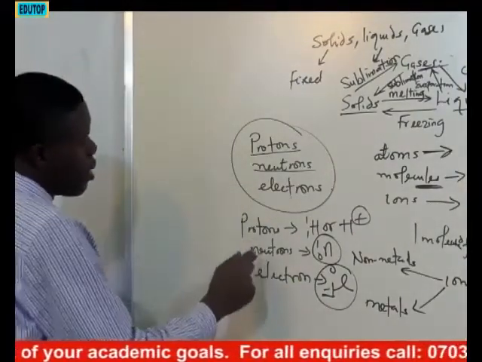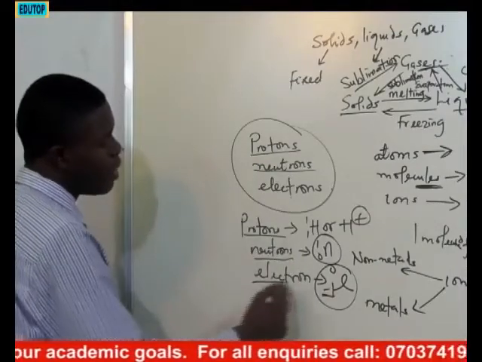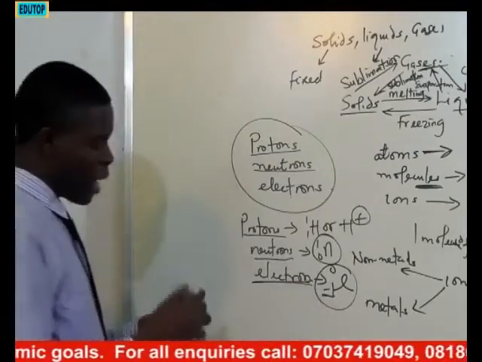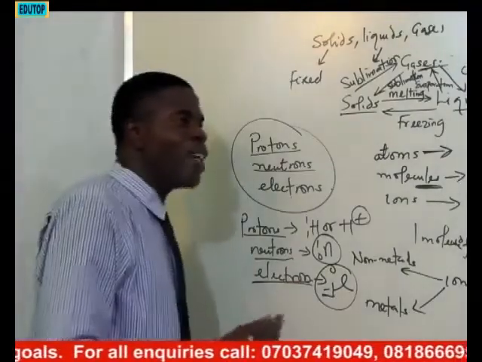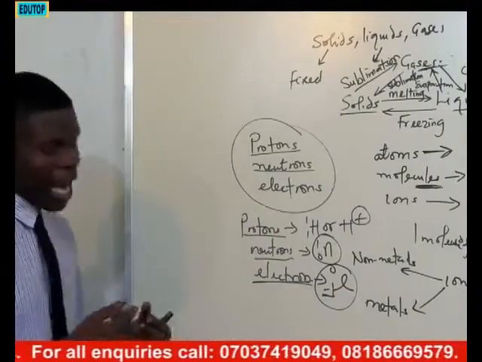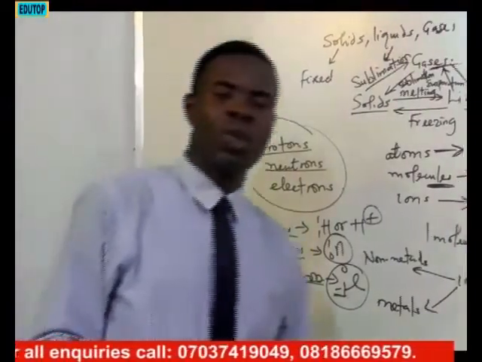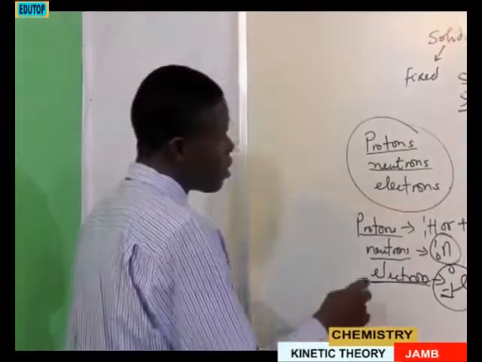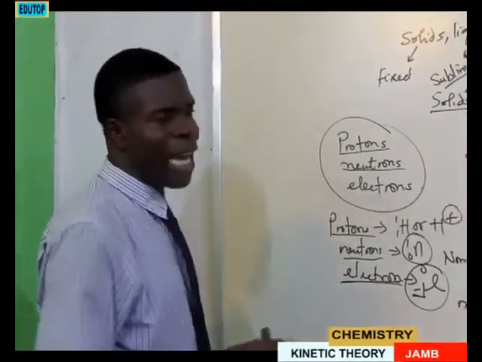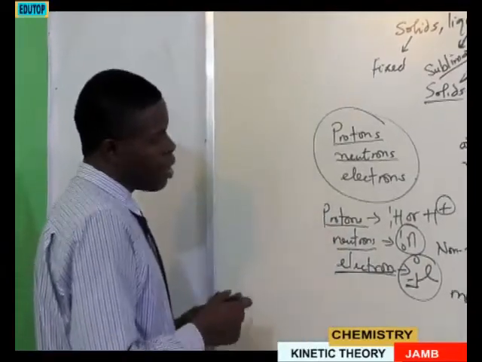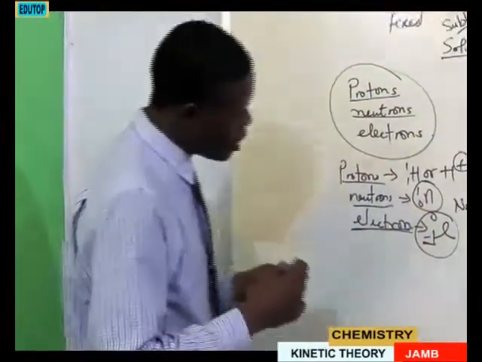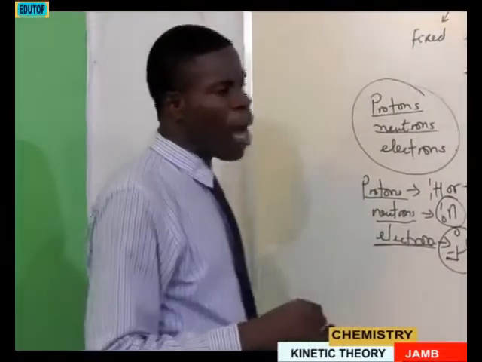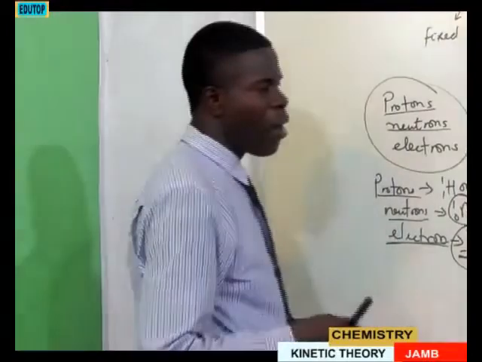Now, you can be asked why is an atom said to be electrically neutral? You can be asked such a question. An atom is said to be electrically neutral if and only if the number of protons in the nucleus is equal to the number of electrons revolving around the nucleus.